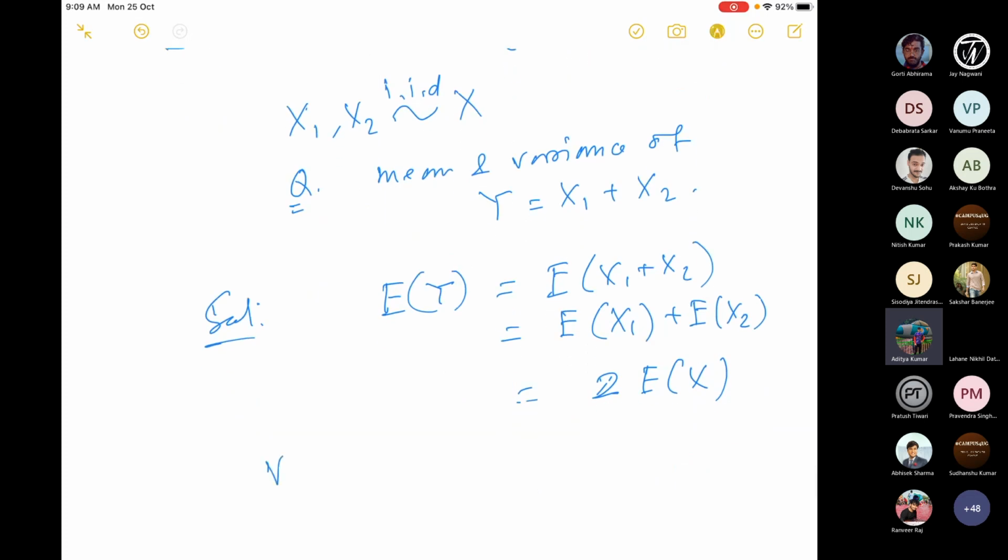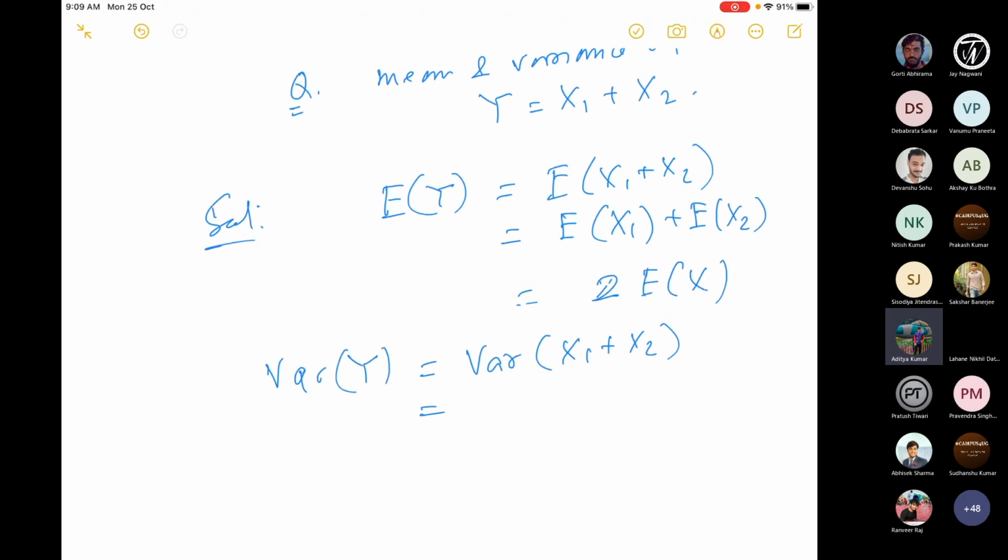And if I want to find the variance of y, so variance of x1 plus x2, I want to calculate that. So what is the formula here? Recall my formula for variance of x plus y. What is the formula? Variance of x1 plus x2 will be what? Ultimately, what is the formula?